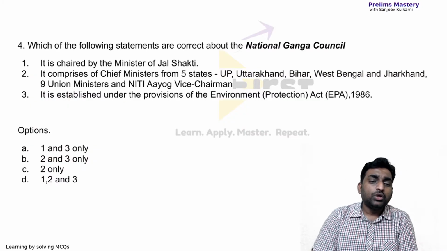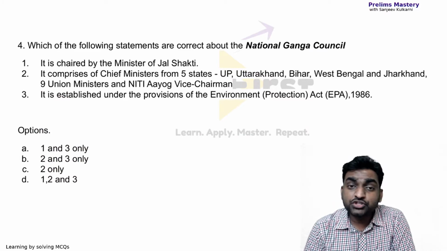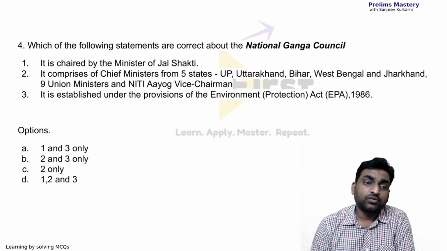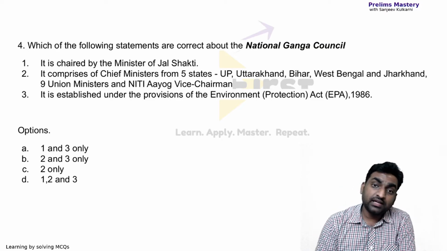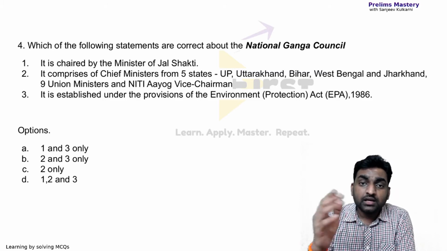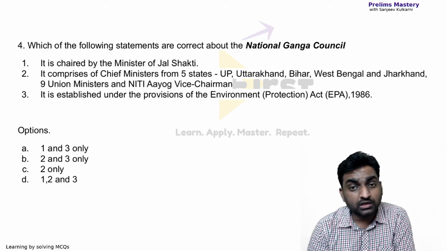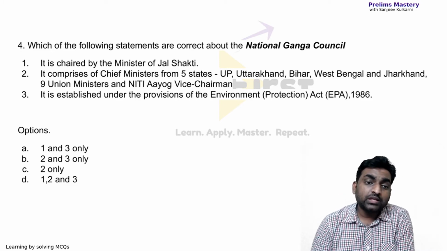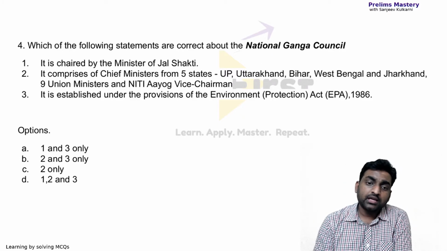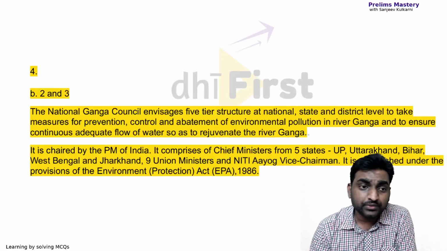It says B, 2 and 3 only, and the first is the wrong statement here. It is chaired by the Prime Minister of India and not the Minister of Jal Shakti. And yes, of course, the second statement is right, because all the 5 states through which Ganga flows, all the states which have their banks on the borders of Ganga, are all part of this very National Ganga Council, and apart from them, the 9 union ministers and Niti Aayog vice chairman are also part of this, and it is established under the provisions of the Environment Act of 1986. Let's go to the next one.